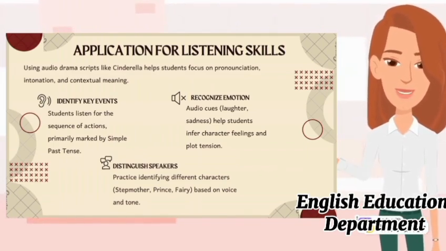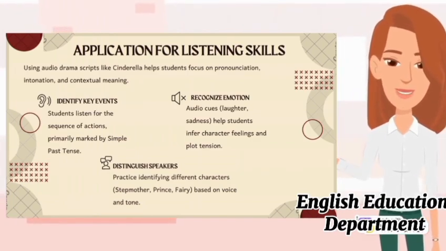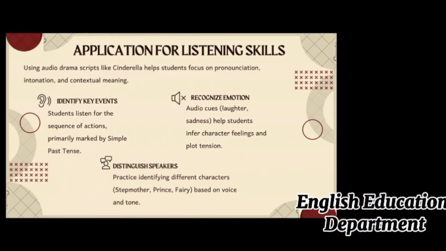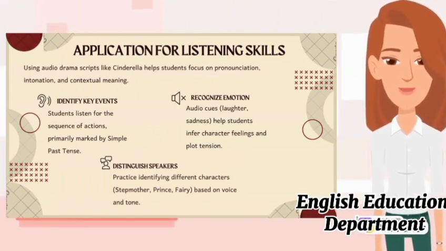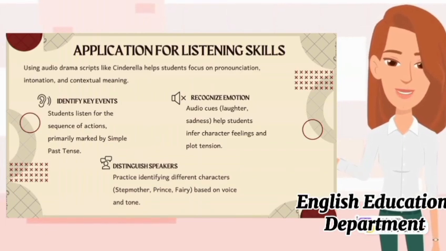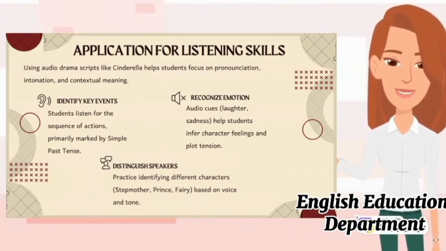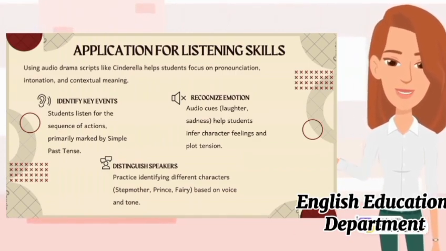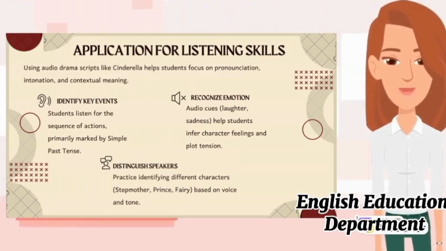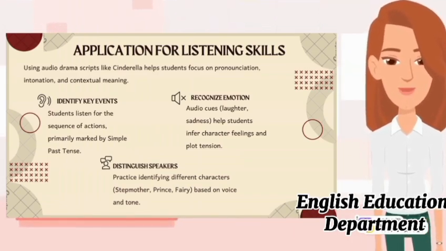1. Identify key events. Students listen for the sequence of actions, primarily marked by the simple past tense. For example, Cinderella lost her shoe. And another example, the friends searched for the owner. Students recognize actions in the correct time sequence.